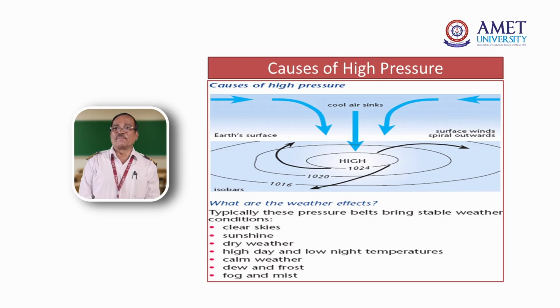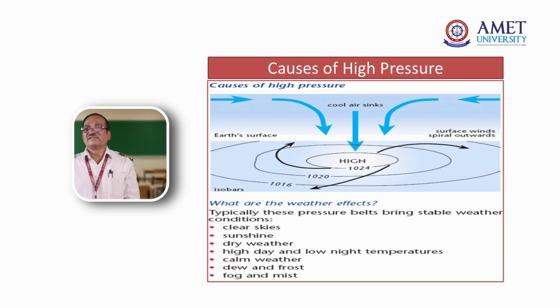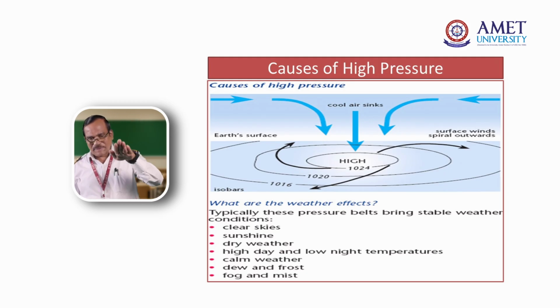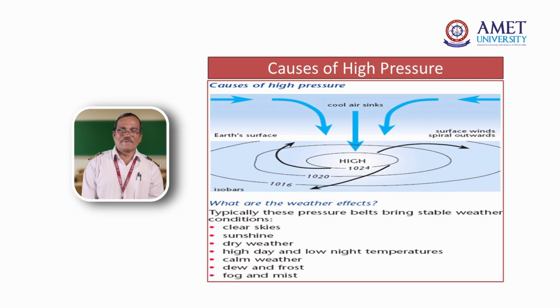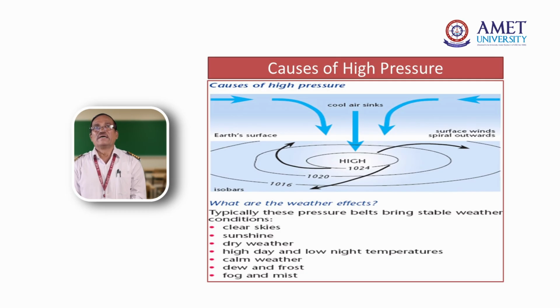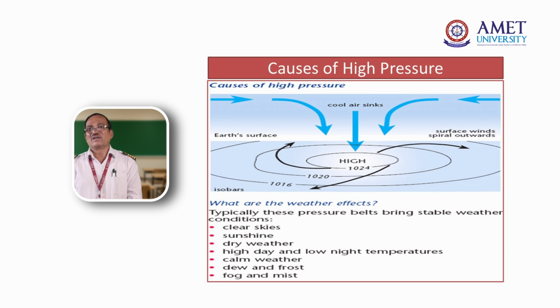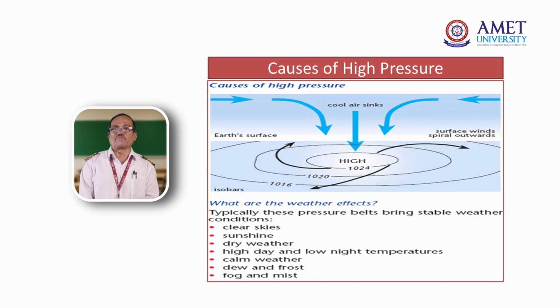High day and low night temperatures, because during the day it is high and at night it is low. Calm weather. Why calm? Because no vacuum is created. High pressure is pressing the air, so not much vacuum is created, and the weather is calm. A high pressure area always means good weather. Dew and frost. Why do dew and frost happen? Because cold air is already there and warm air is also existing. When both meet, there is formation of dew, frost, fog or mist. All this causes poor visibility. So this is called high pressure.